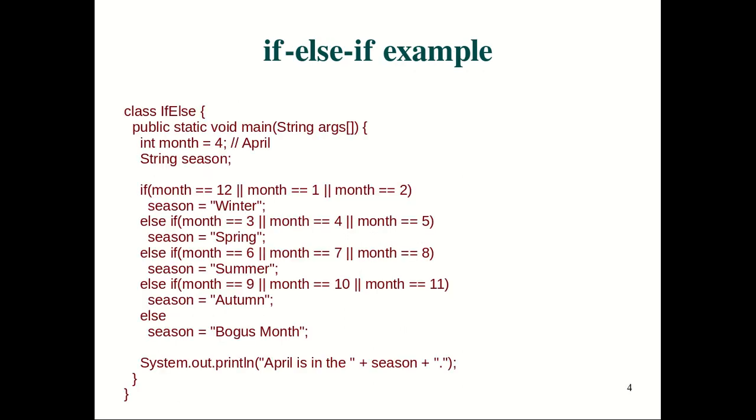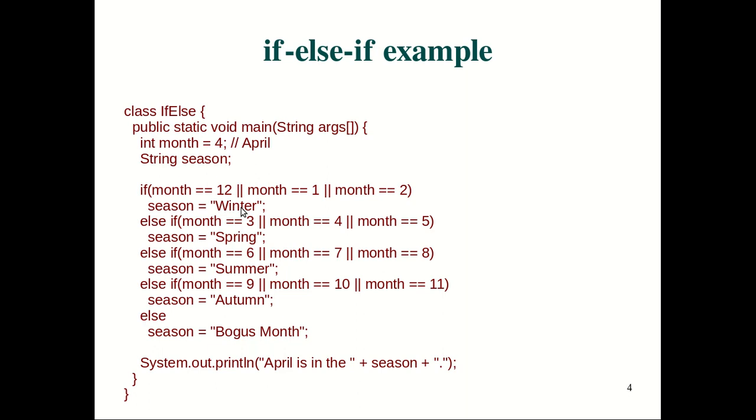A simple example to discuss. Here we have month equal to 4, just a constant assignment, because we're not taking anything from the user. We have a string variable named season. Now if month equals 12 or 1 or 2, we assign season equal to winter. So depending upon the month number assigned, the season is decided.